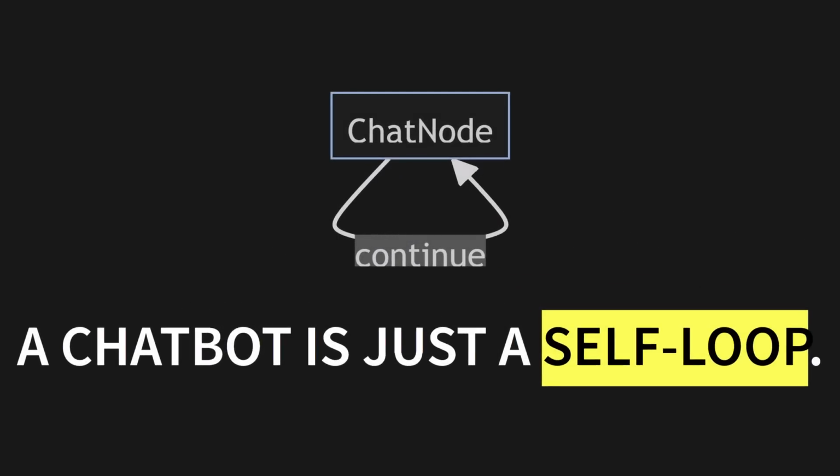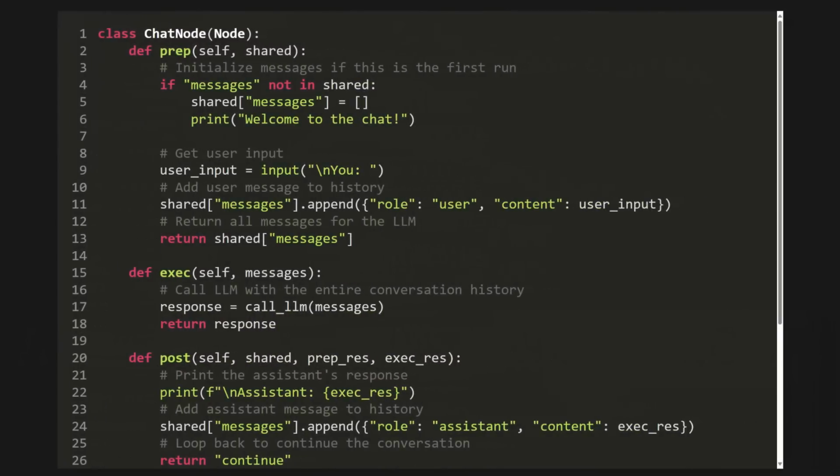A chatbot is not some complex multi-part system. It's just one node talking to itself over and over again. Here's the entire logic visualized. It's a single chat node that, after it runs, has an action that just points right back to itself, creating an infinite loop. The conversation only ends when the user decides to exit. Let's build this chat node.